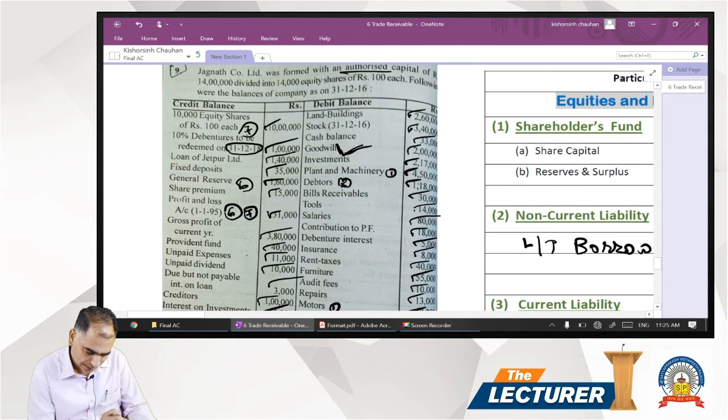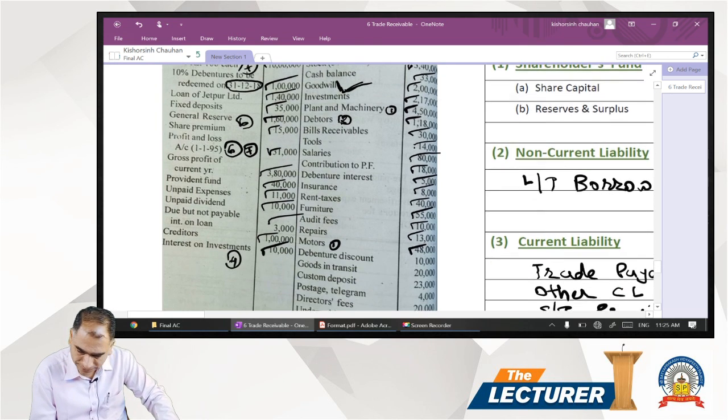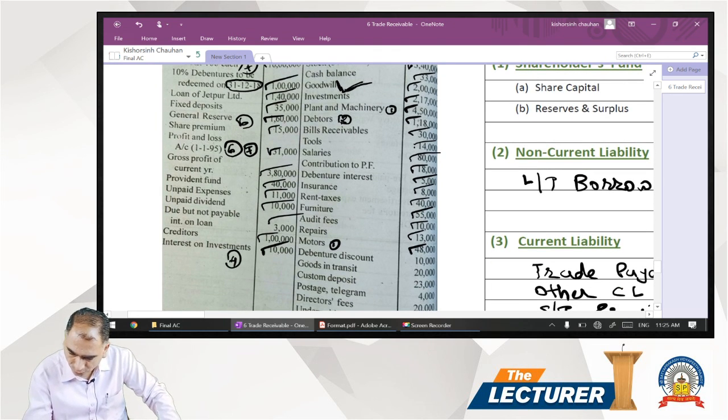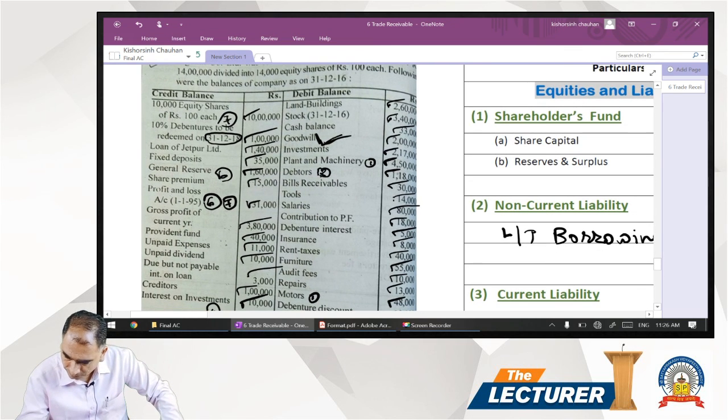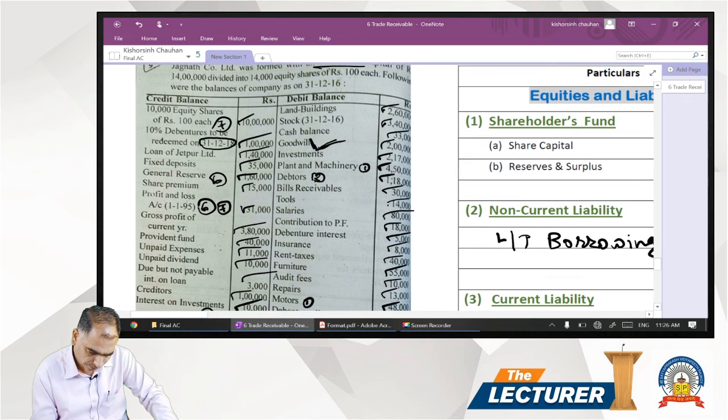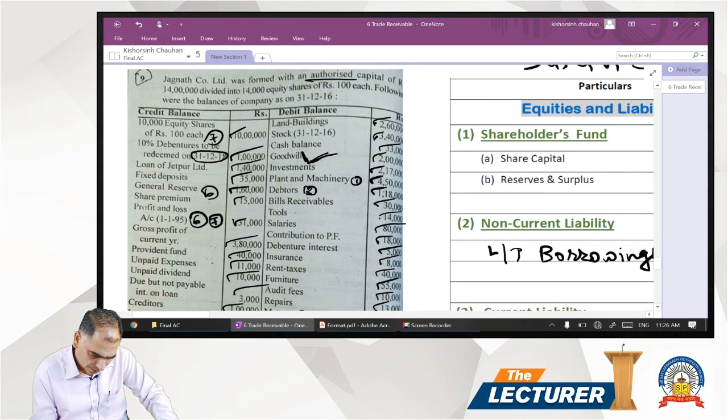So if you see, this is 16, 17, 18. 3 years still to go. And the issue date of the debenture is not available.